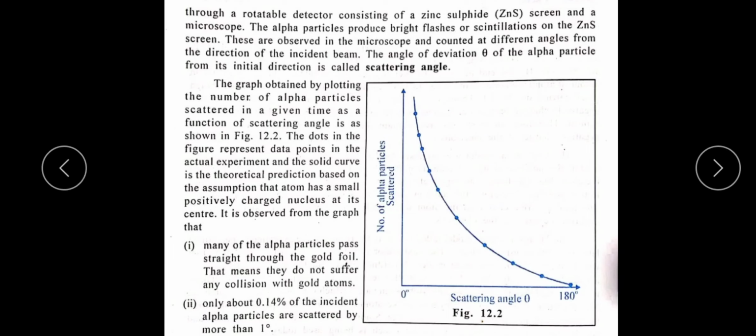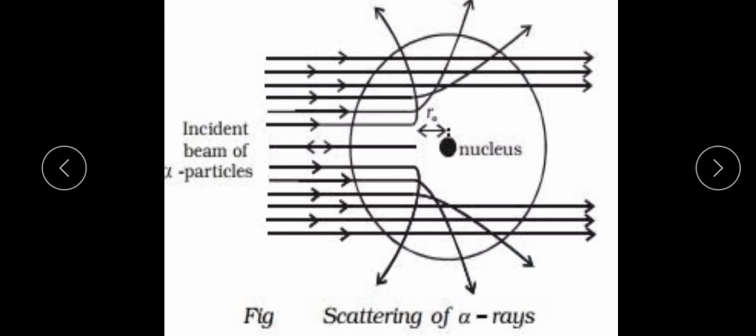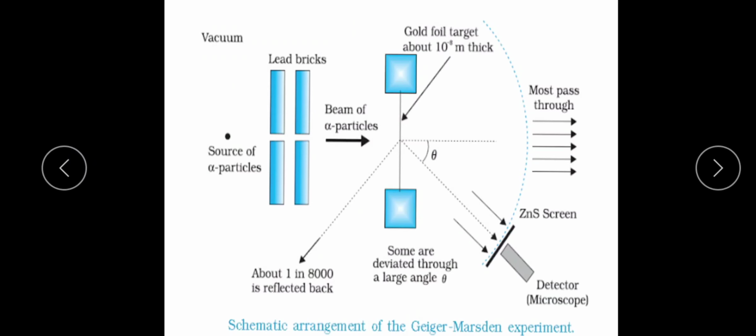From the alpha scattering experiment we can conclude three different results. The first result is that many of the alpha particles pass straight through the gold foil, which means they do not suffer any collision with the gold atoms.